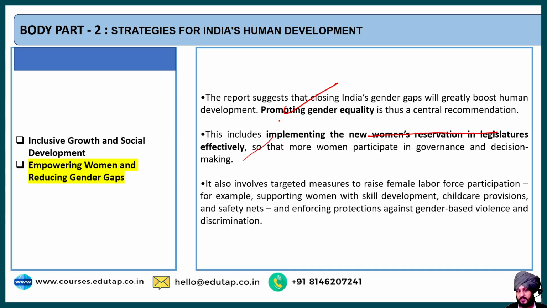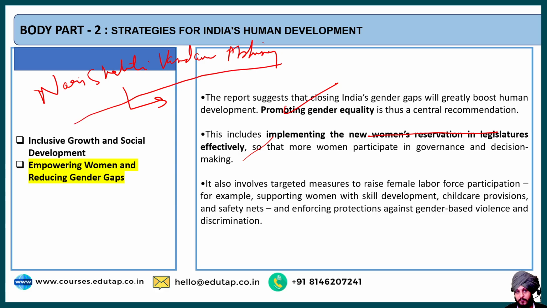You must be knowing that the government had launched this legislation, which is Nari Shakti Vandanam Abhiyan, which is nothing but, I would say, the reservation of women in legislature. And the report says that by such initiatives, we can improve gender equality, we can improve the representation of women in the legislature, and that's how the participation of women in governance as well as decision making is going to increase. Fine.